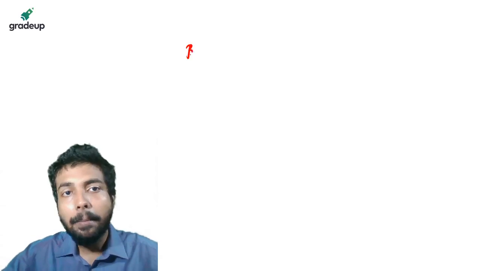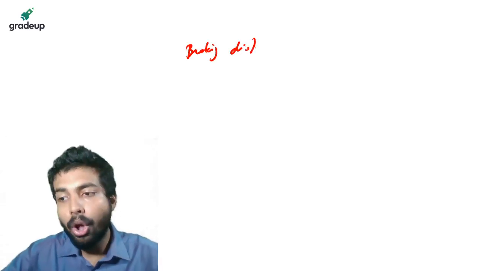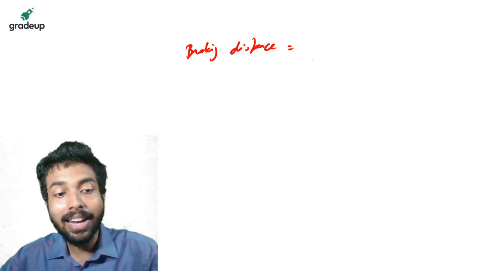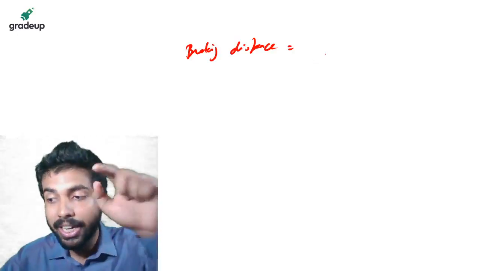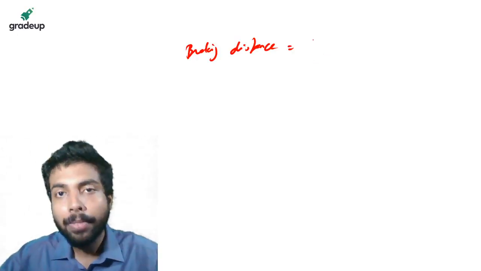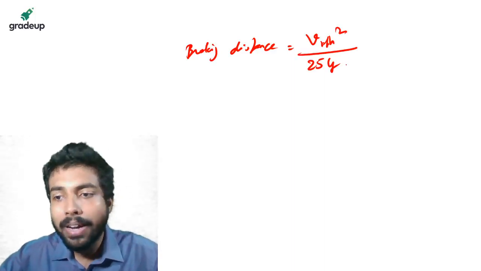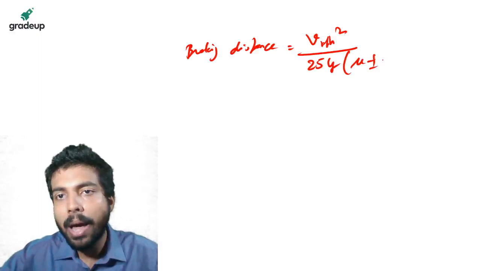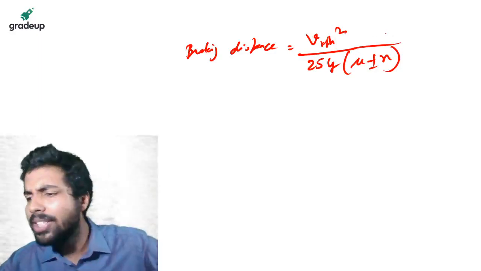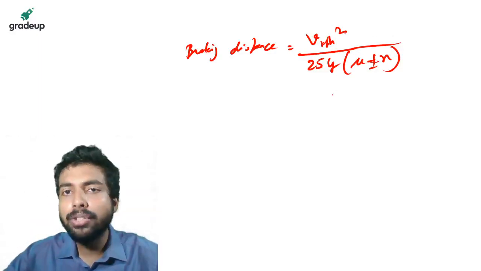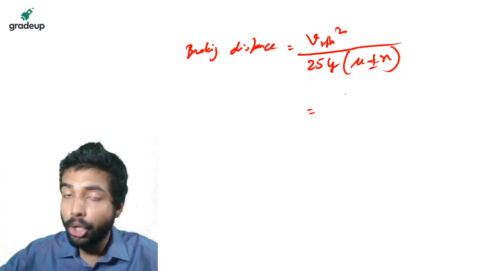What is the formula? Let's just check. The formula is braking distance. You all know I have derived this formula in the class. In case you missed my SSD lecture, it is available in the app. So it is V kilometer per hour square upon 254 into mu plus minus n. You don't need anything else. You just directly apply this formula.